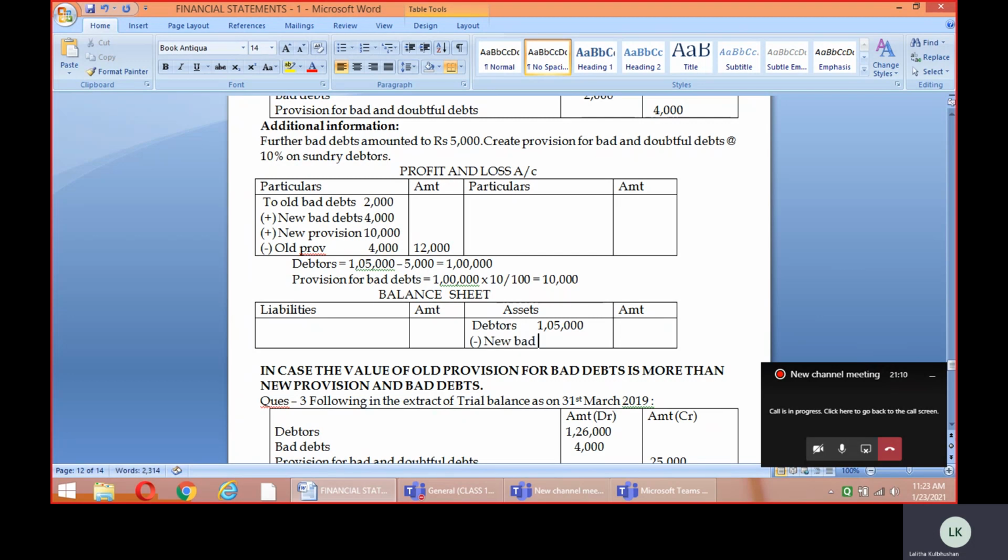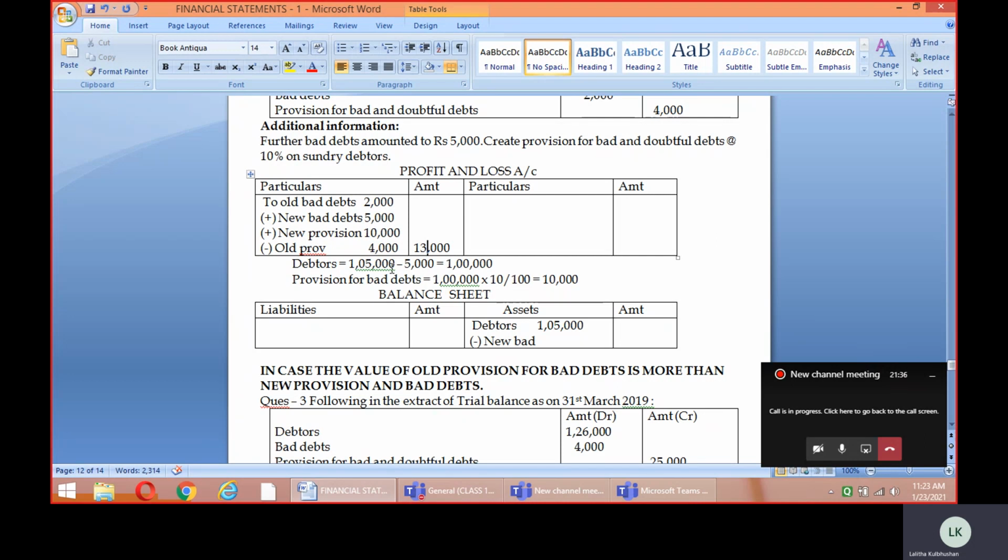So what's the value of the new bad debts? Wait a minute, there is a correction. Actually I have written here 4,000, but the new bad debts value is 5,000. Children, am I right? It's 17,000 minus 4,000 it should be, so the answer should be 13,000. Though it's been done, the working is clear.